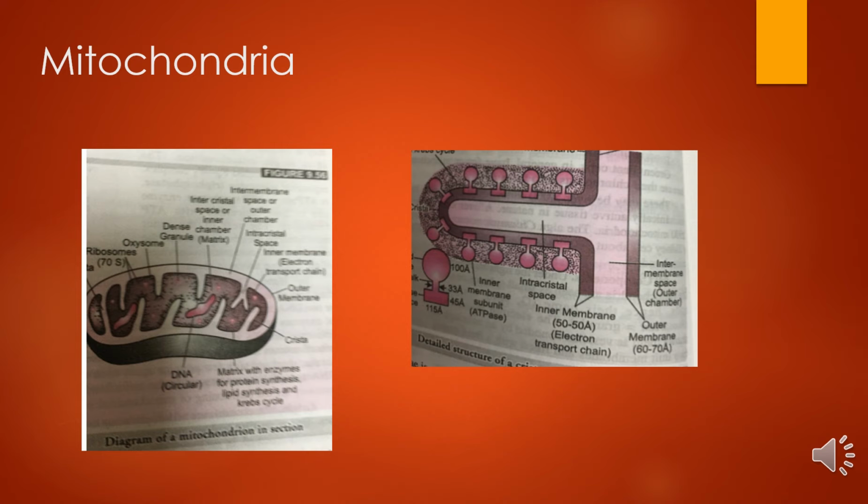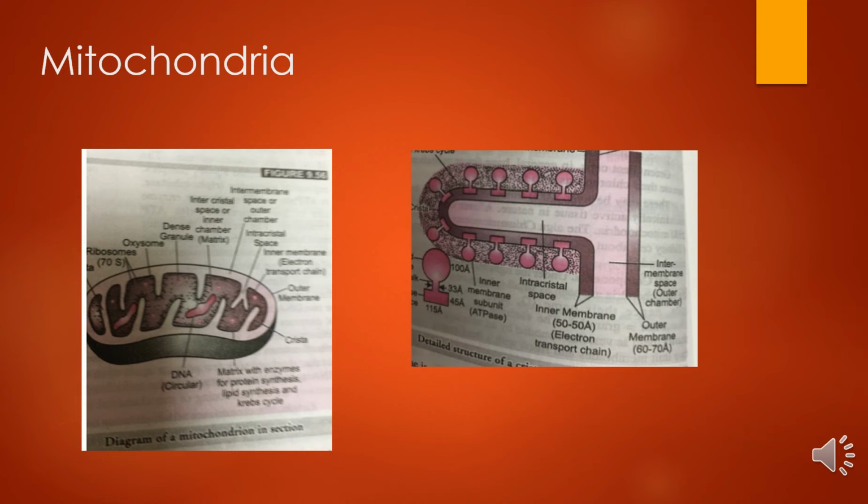So this is the diagram showing the detailed structure of mitochondria. It has membranes, outer membrane, inner membrane, and cristae. I have told you, cristae extend inward to varying degrees and may fuse with those from the opposite side, dividing the mitochondria into compartments. So cristae have a narrow intercristal space, and it's continuous with the membranous space.